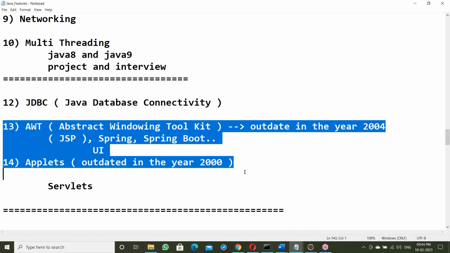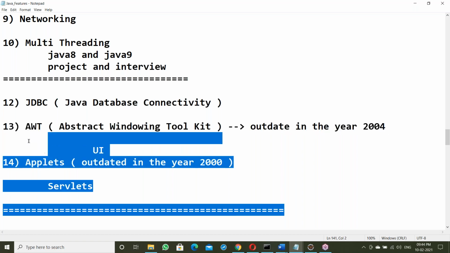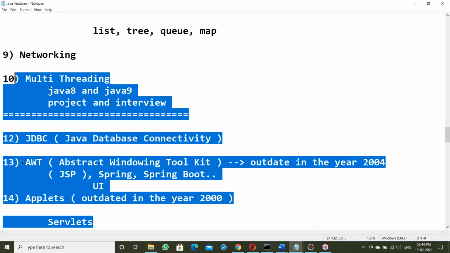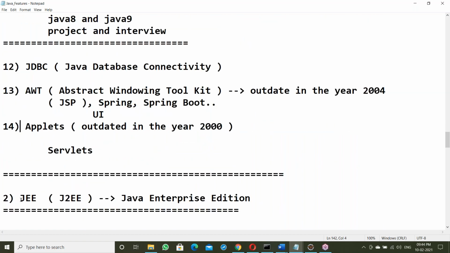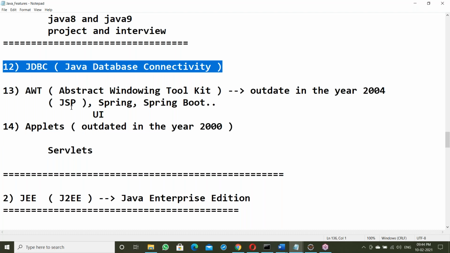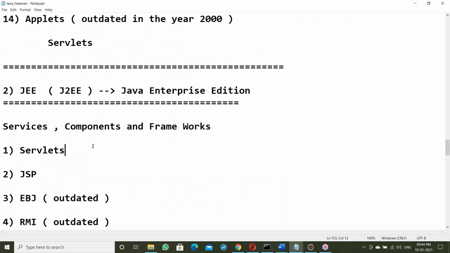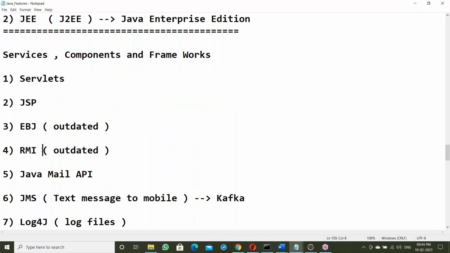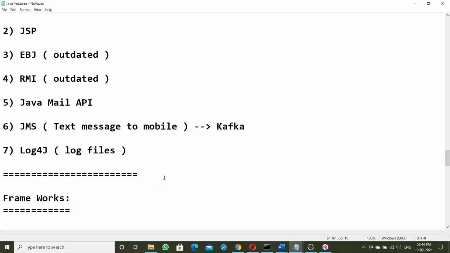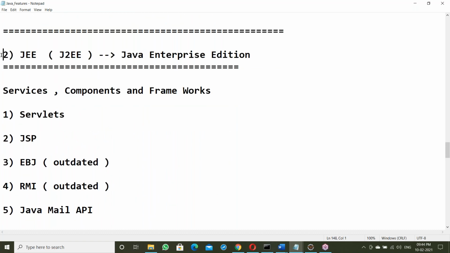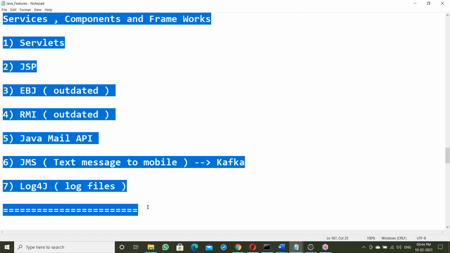Next, AWT and Swing are outdated; no one is using them. Up to this, these are the SE features, 13 topics. JDBC also comes under SE. Next, the enterprise features: Servlets, JSP, EJB, RMI, JavaMail API and so on.